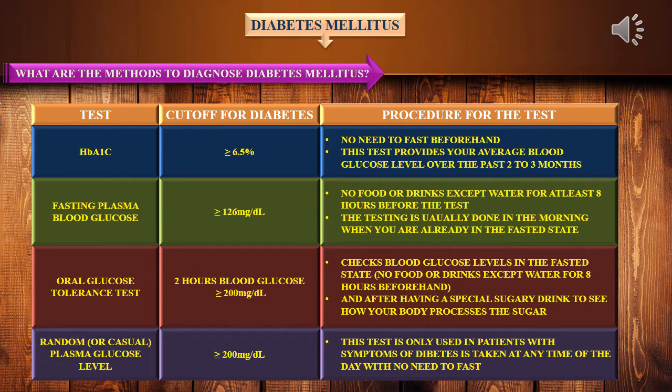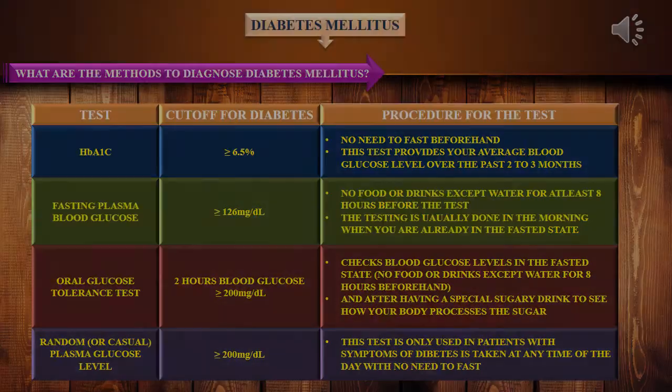For random blood glucose level, it is done at any time, either before meals or after meals. Means no need of fasting also. It can be done at any time for diabetes mellitus. So these are the 4 tests to diagnose diabetes mellitus.